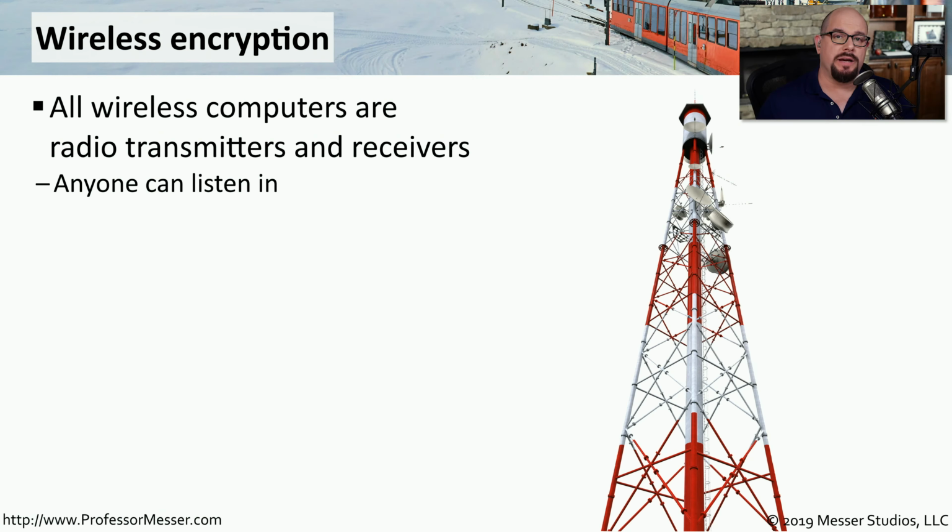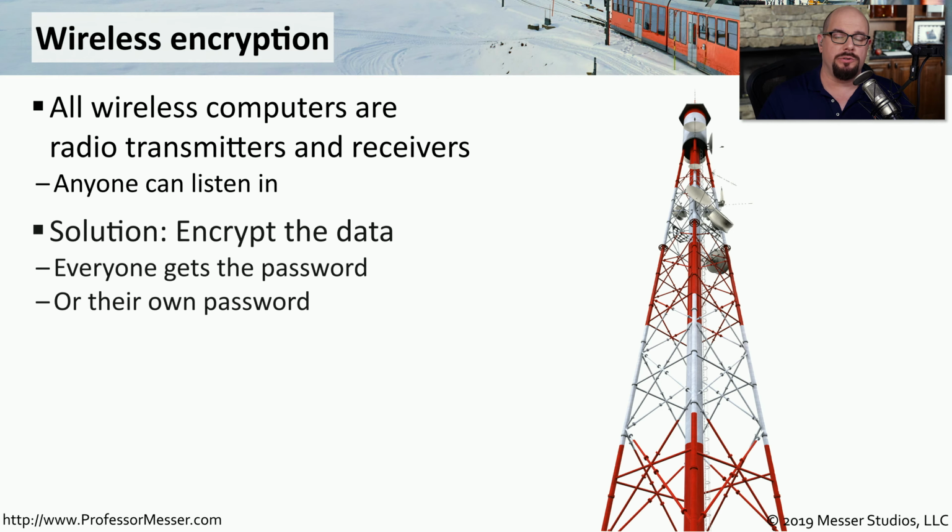Security on a wireless network has its own set of challenges. The first is that everyone can hear what's going on. Every device that has a wireless card can listen and send traffic over that wireless network. Since everyone can hear what's going on, the obvious solution is that we need to encrypt the communication that we're sending out over this wireless network.